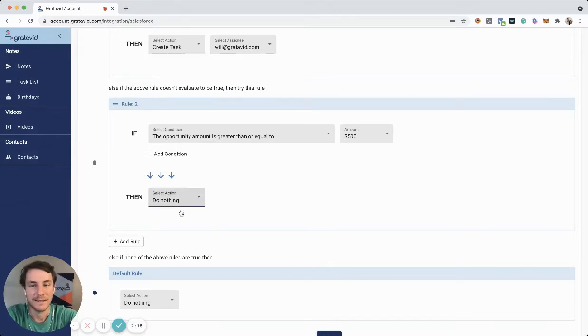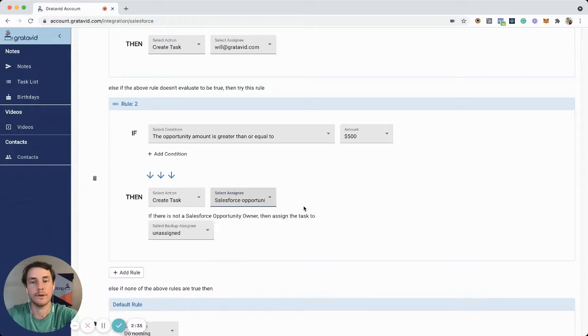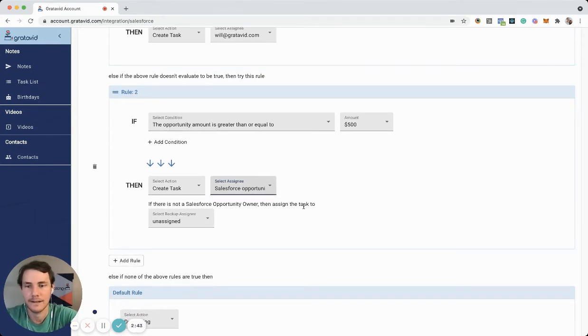Sweet. And then you can say create task, and then you can manually assign it to someone on your team, or you can say automatically assign the Gratavid task to the Salesforce opportunity owner. And so our system will look at the donation that came in, look at the opportunity, and say what person on your team was assigned to this opportunity, or was the opportunity owner. And then we will create a Gratavid task and then assign that to the exact same person so that they'll get notified. It's a much more scalable way to automatically assign these Gratavid tasks.